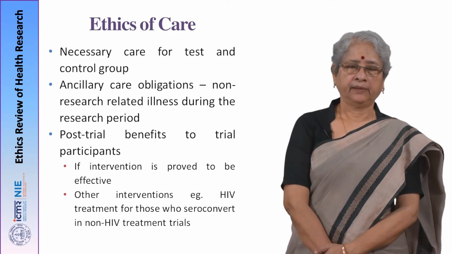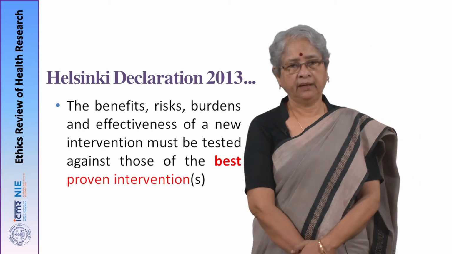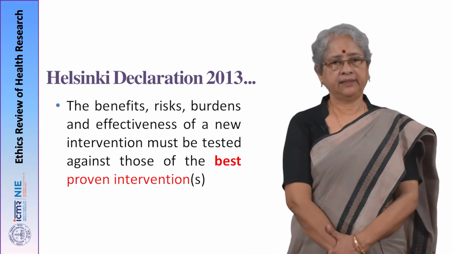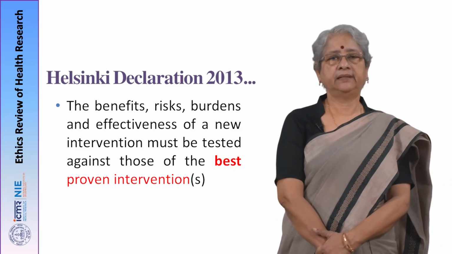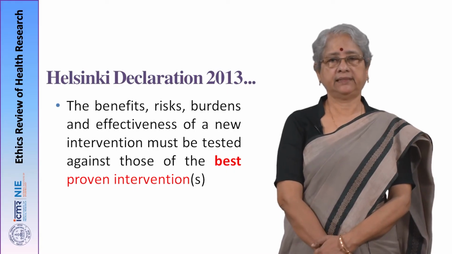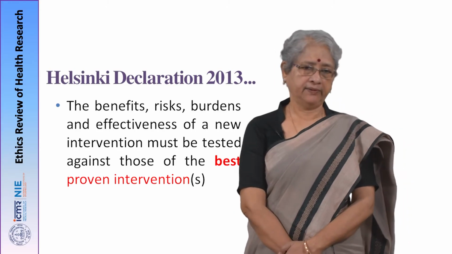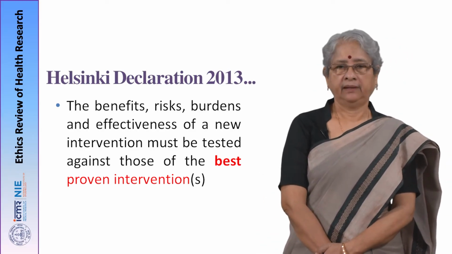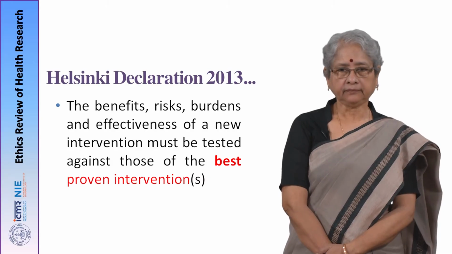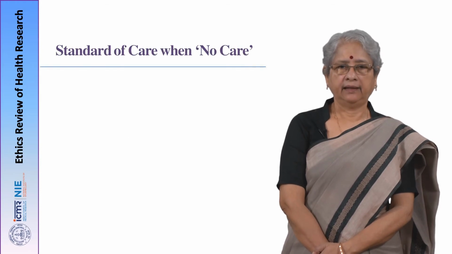Now, when you come to the Helsinki Declaration 2013 version, the standard of care described is that it should be the best proven intervention. The benefits, risks, burdens and effectiveness of a new intervention must be tested against those of the best proven intervention. Now, different countries will interpret this in different ways. As you know, the Helsinki Declaration is only a directive. The countries have to adopt it according to their requirements. And what do different countries say about it?